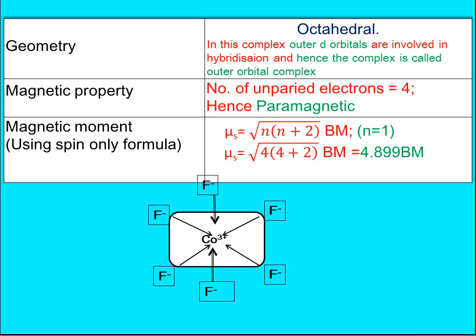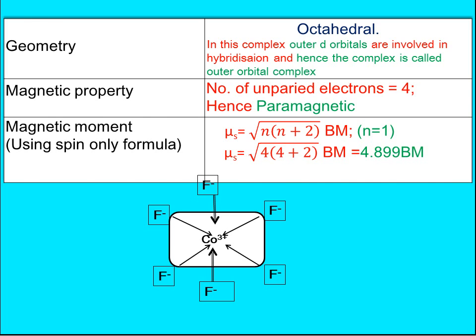Okay. How many unpaired electrons are present? There are 4 unpaired electrons, and so it is paramagnetic. If there are 4 unpaired electrons, the magnetic moment will be square root of 4 into (4 plus 2) Bohr magneton, which will be equal to 4.899 BM. The shape is given here. Here you must see, they'll give you the magnetic moment value. They may give you 4 point something, 3 point something, 2 point something. They'll ask you the number of unpaired electrons. You can take from the first decimal. That is, if they give you 3 point some value, you can give the n value as 3. If 2 point something is given, then we can write n value as 2.